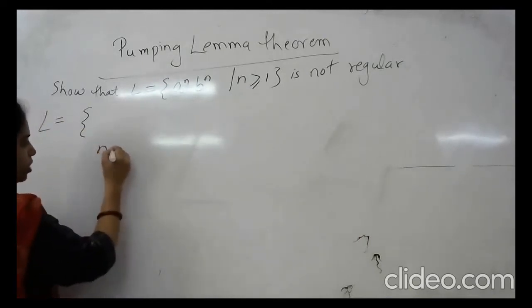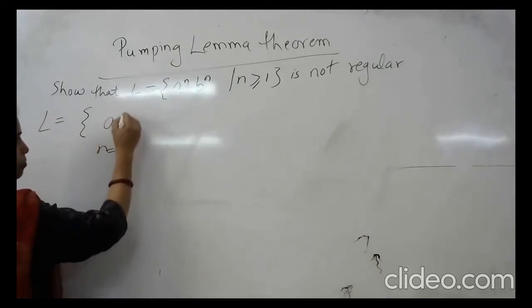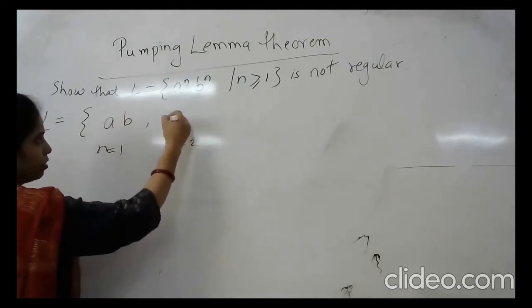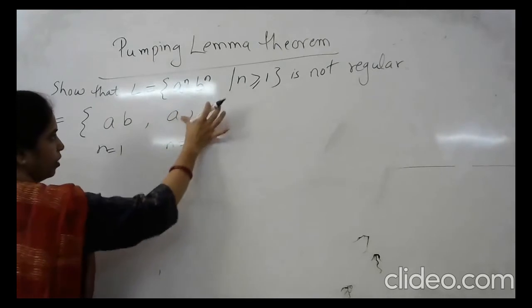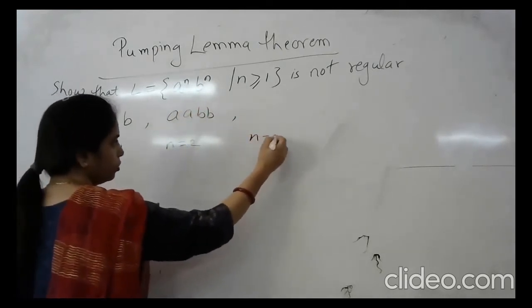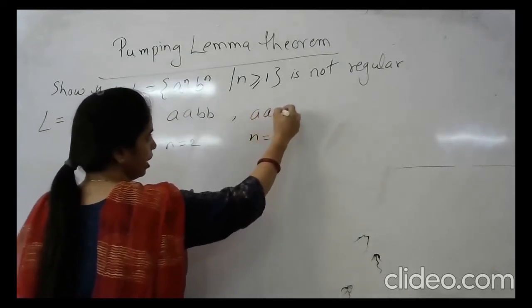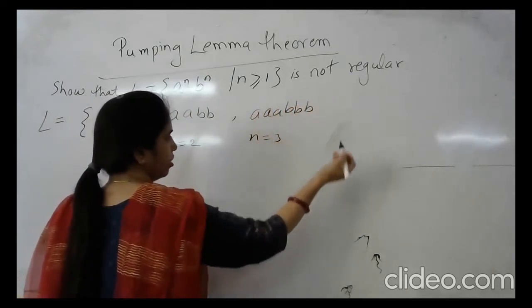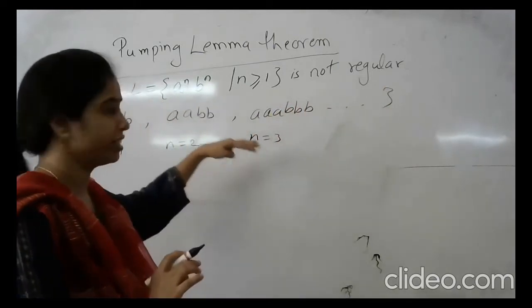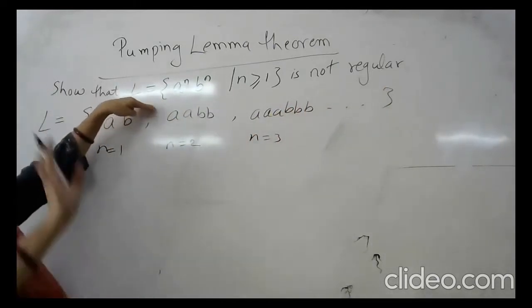When n is equal to 1, it becomes ab. When n is equal to 2, it becomes aabb. When n is equal to 3, it becomes aaabbb. Like that. Clear? This is the language.